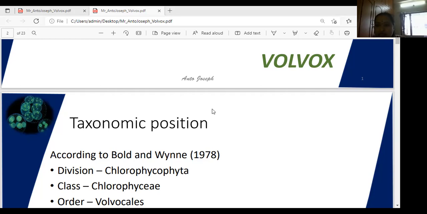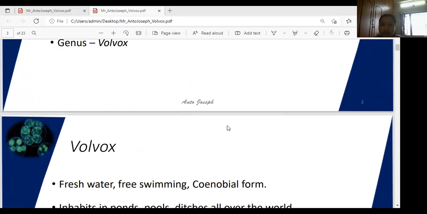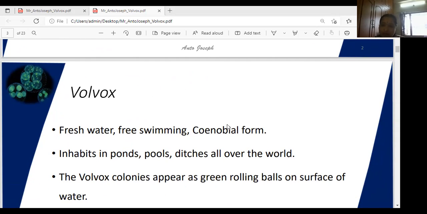In the yesterday class, I explained Volvox. What is the systematic position of Volvox? The class is Chlorophyceae, order Volvocales, family Volvocaceae, and the genus name is Volvox. Habitat and asexual reproduction are also completed. Yes, girls. The main thing, this one is a freshwater alga.